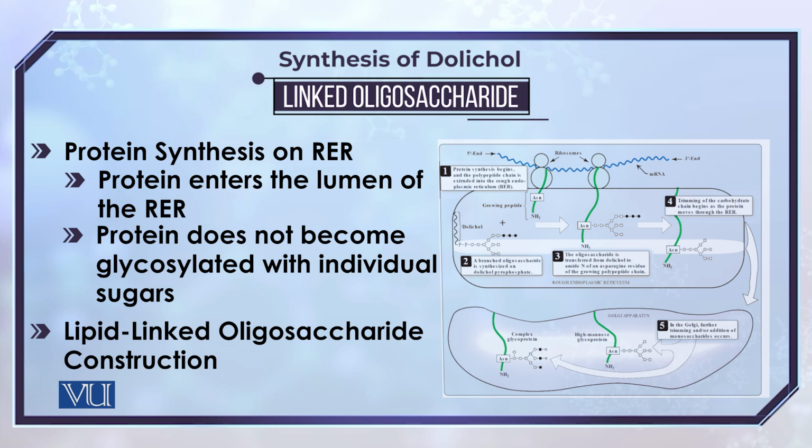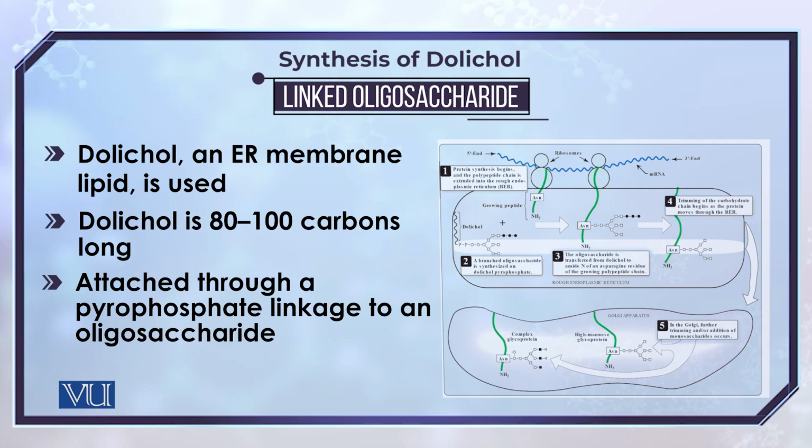But keep in mind that the sugar molecules cannot directly attach to the proteins as long as the protein is being formed. When the protein is being formed, the sugar moieties cannot be added to it. They first have to be attached to a lipid molecule known as dolichol, which consists of 80 to 100 residues of fatty acids.